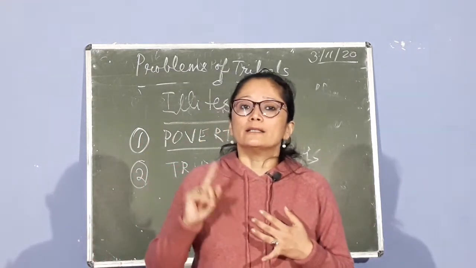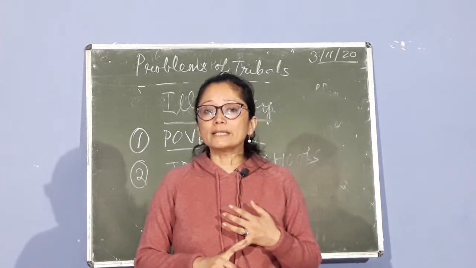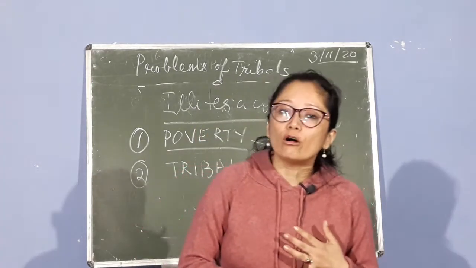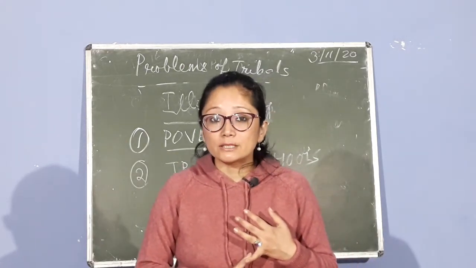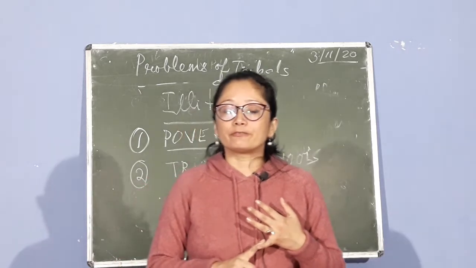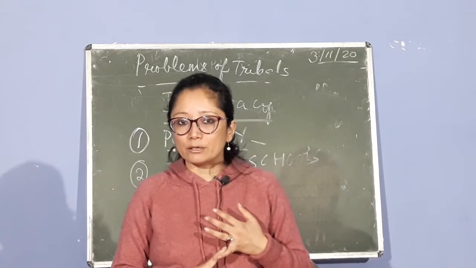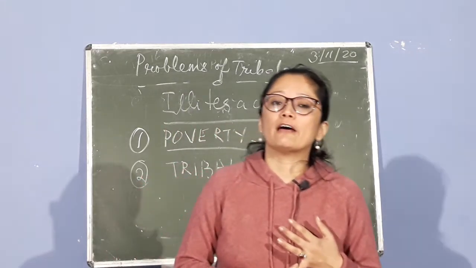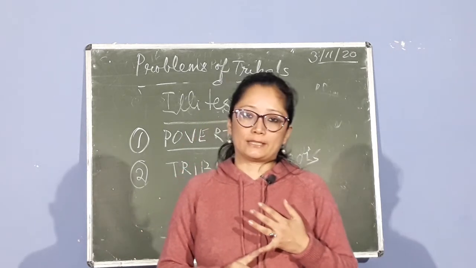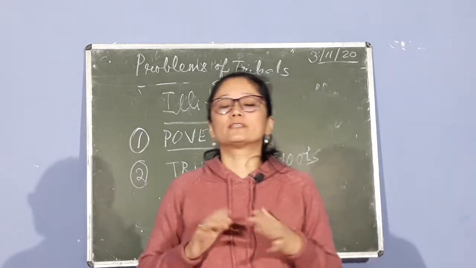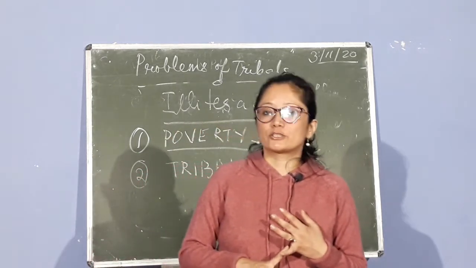Like what? They could get into antisocial activities. A lot of them could be involved in crimes, a lot of criminal activity. You could also have a lot of social evils coming up in the society like child labor, prostitution, beggary. These things are the consequences of illiteracy. Now, how will you solve this problem of illiteracy? If you have a problem, then we have to suggest measures also.